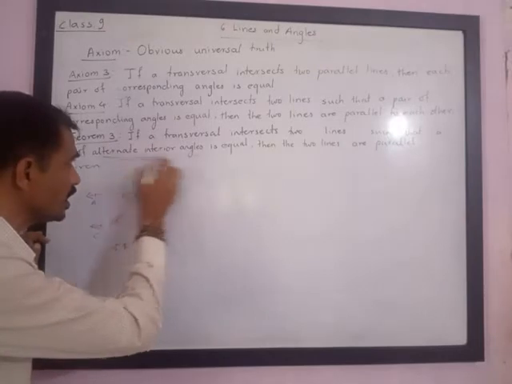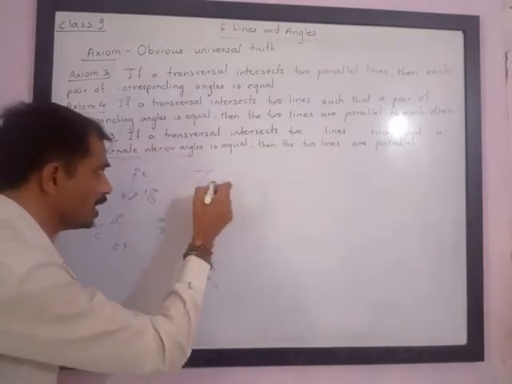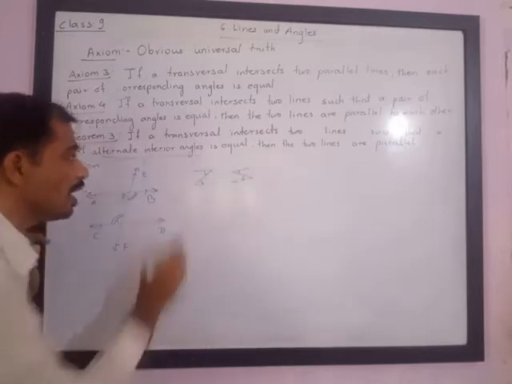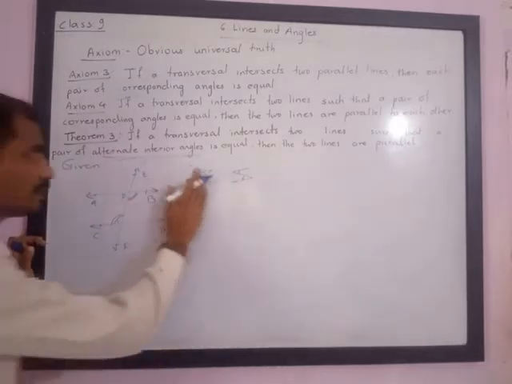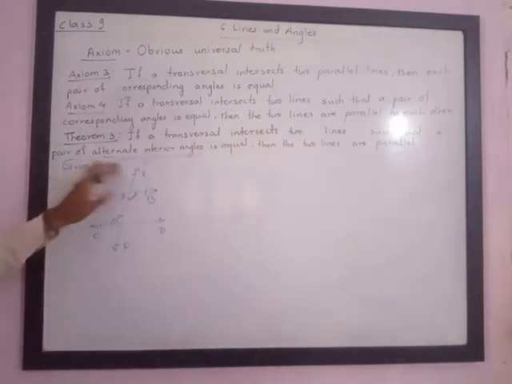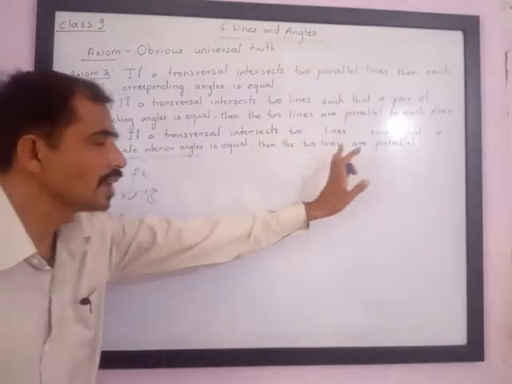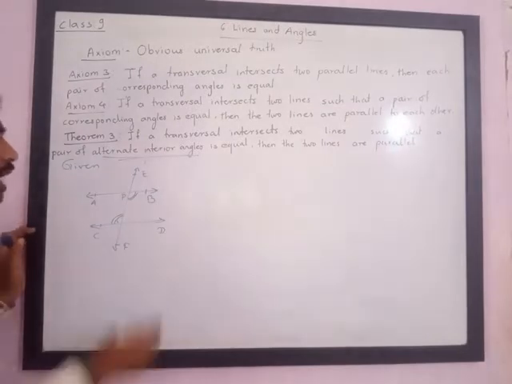Please try to understand this. Alternate interior angles means angles in a Z or angles in an S. So these are alternate interior angles. Now they are equal. This is what is given to us, and we have to prove that these two lines are parallel.